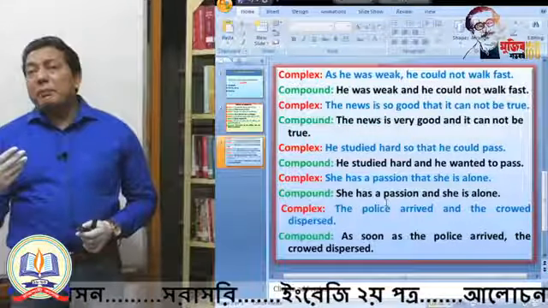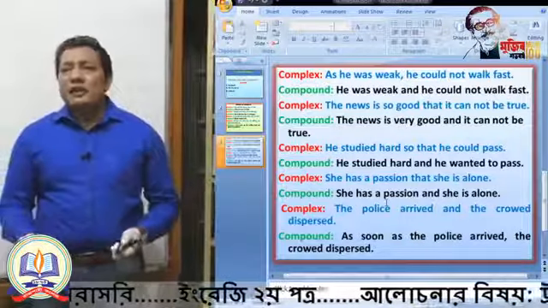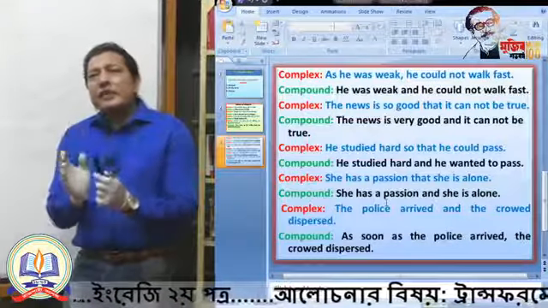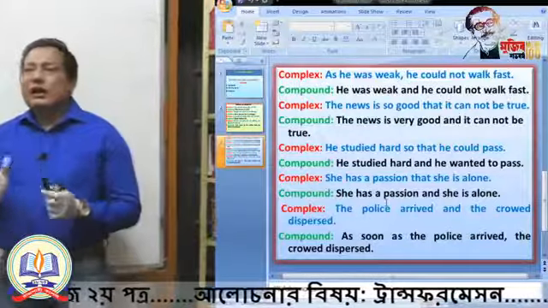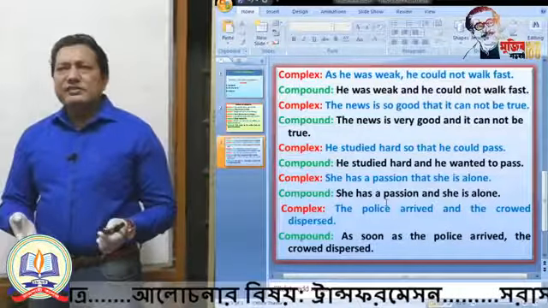What is that? He is studying hard. Why? For passing. That means there is a purpose here, that means there is a desire. For that reason, you have to use a verb, want, wanted, according to tense, desire, in this way.